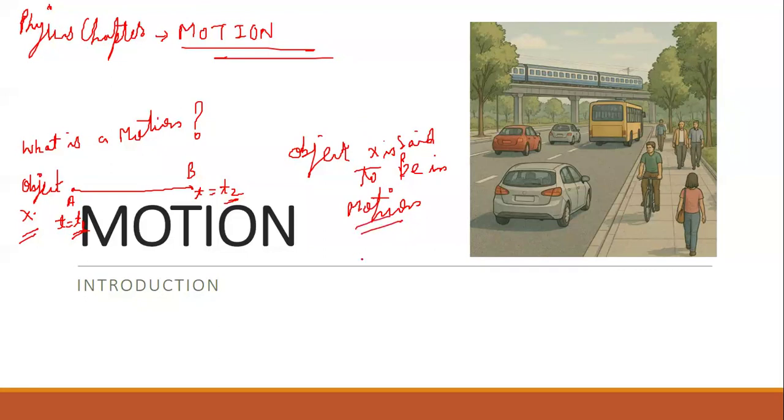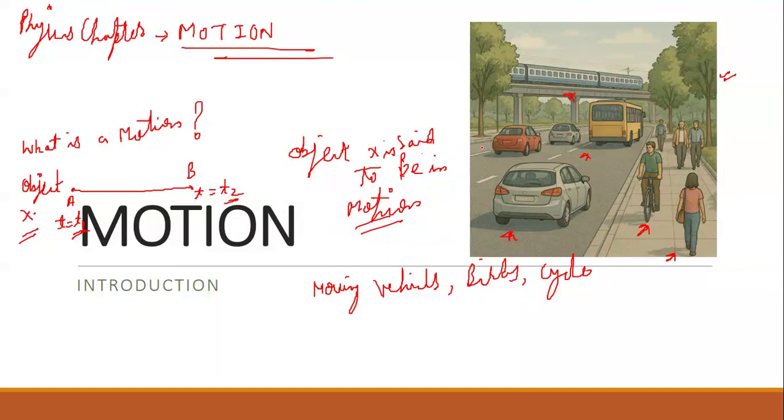So in general, we see many objects, like moving vehicles, birds, cycles. As you can see in the picture, the cyclist, the person, the car, bus, train, everything in this picture is changing its position with respect to time. In that case, we can say that all of these objects are executing motion.